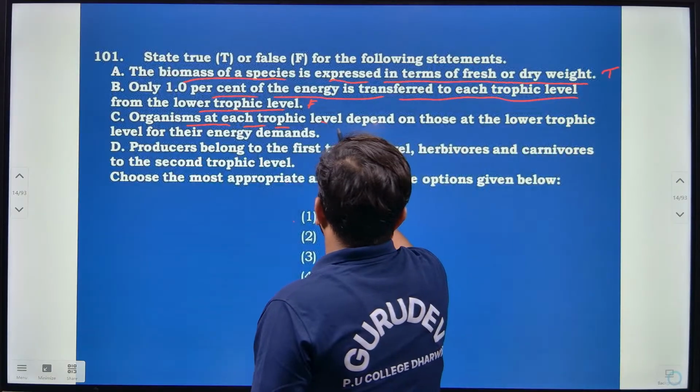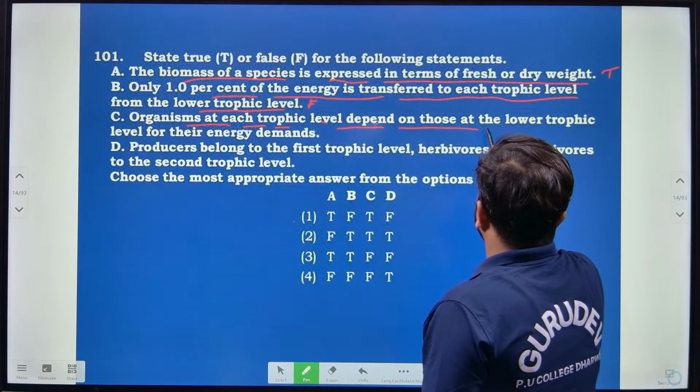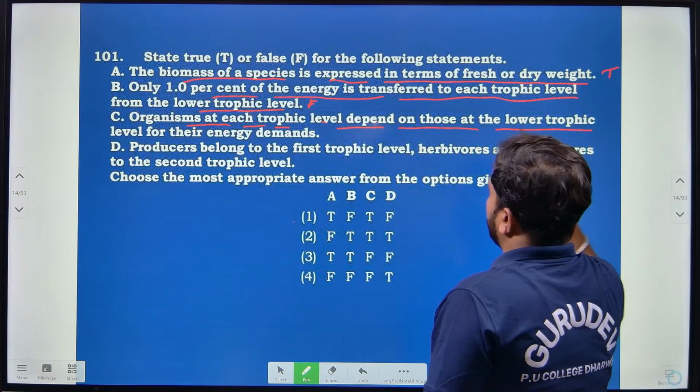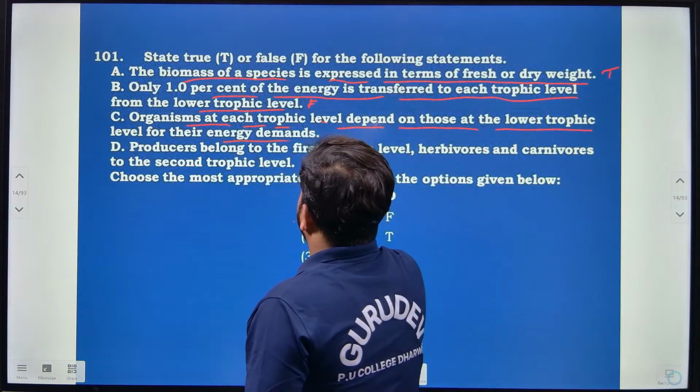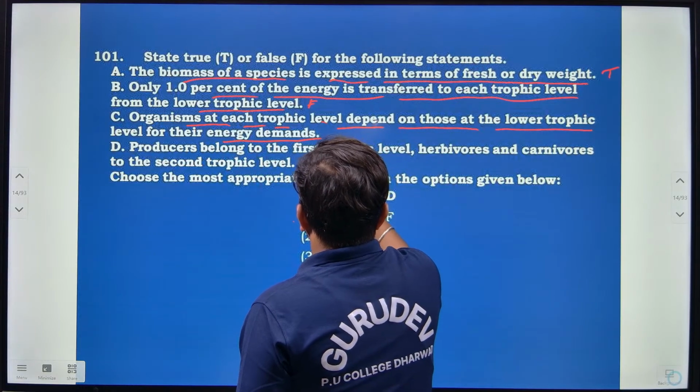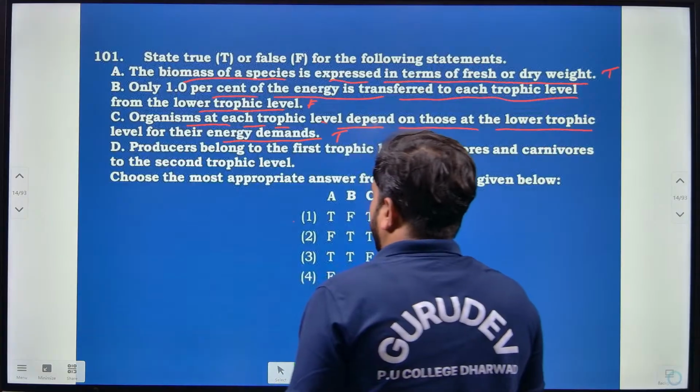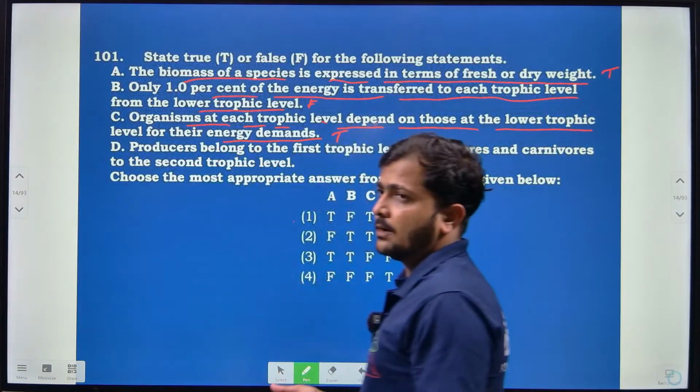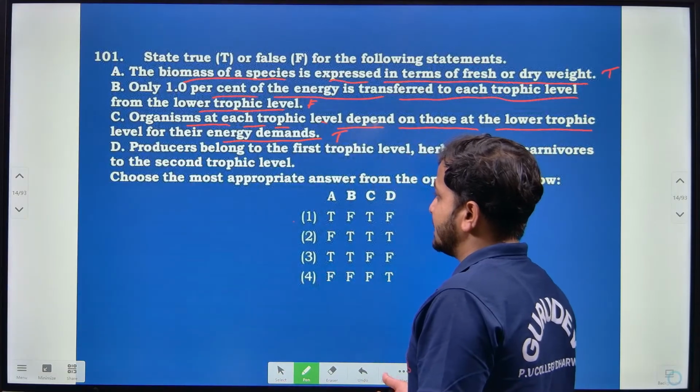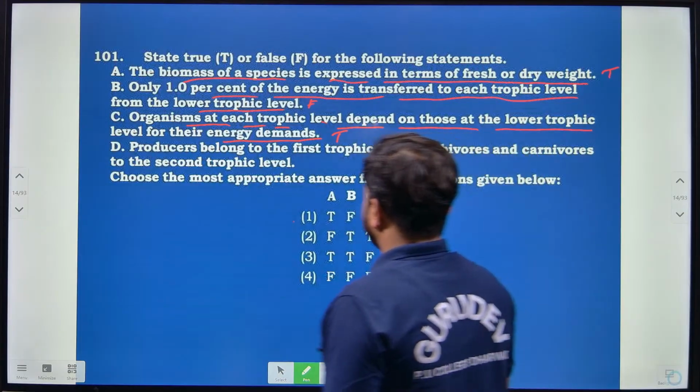Organisms at each trophic level depend on those at a lower trophic level for their energy demand. So this is actually true, right? They depend on the lower trophic level for their energy purposes.